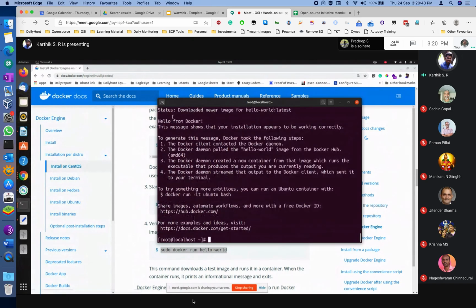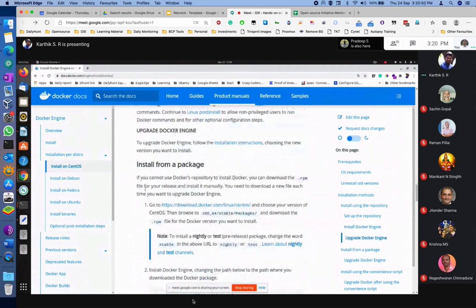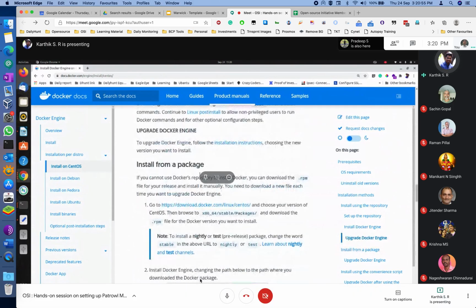Okay, we got hello from Docker. That means Docker is working.